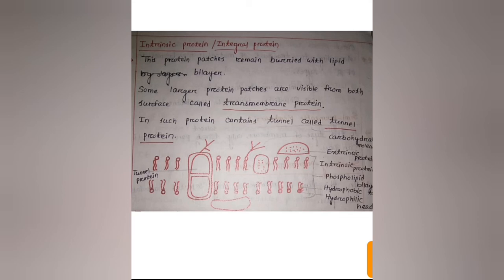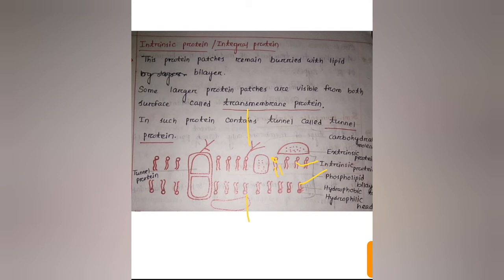In the fluid phase, we have discussed two layers of phospholipid molecules. Each has one polar head which is hydrophilic and two nonpolar tails that are hydrophobic in nature, that means they lack affinity for water. And these phospholipid molecules exhibit two types of movement: movement within one layer or movement between two layers. One is translational movement and the other one is flip-flop movement.